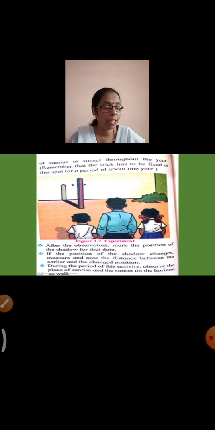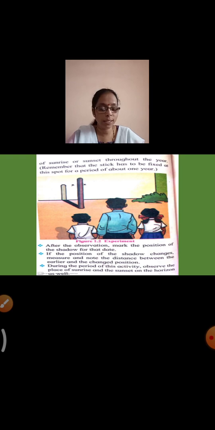If the position of the shadow changes, measure and note the distance between the first position and the second position. You can maintain a notebook wherein, date wise, you make a note of the position of the shadow, whether it is increasing or decreasing.